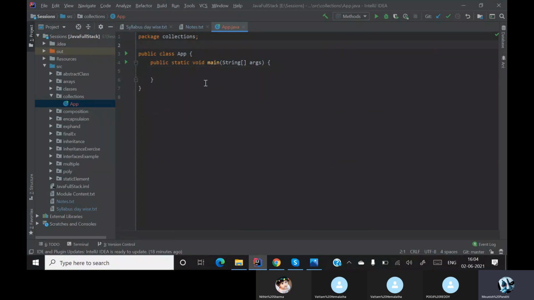Now I want to access this list throughout the class. To access anything throughout the class, what should I do? I'm asking you. To access a variable throughout the class, what should I do?